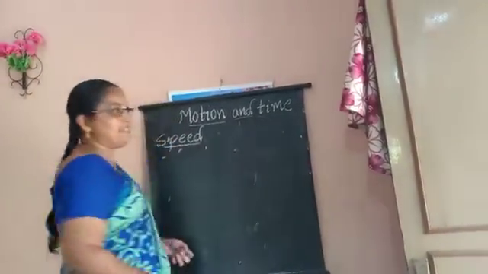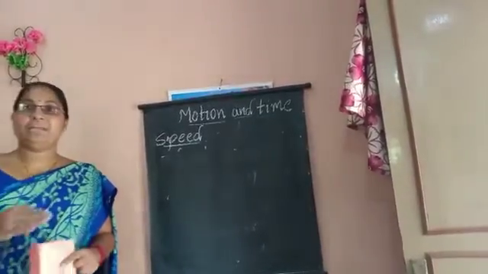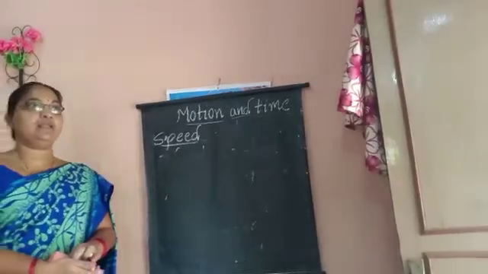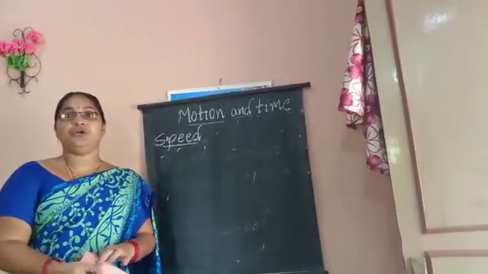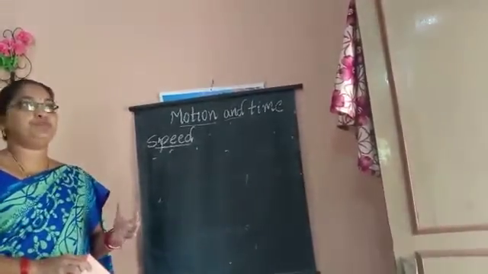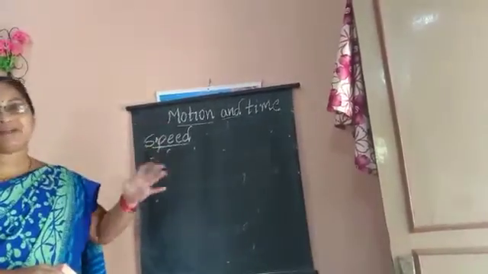And the speed of the journey may not be the same throughout the journey. For example, while you are going with your father to the market, if you observe the speed at given times, the speed may not be the same.